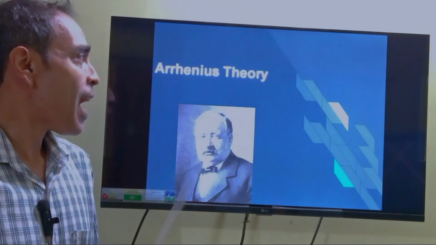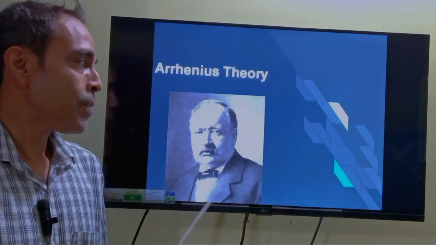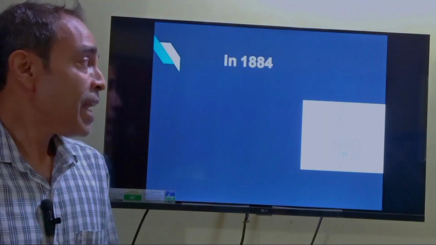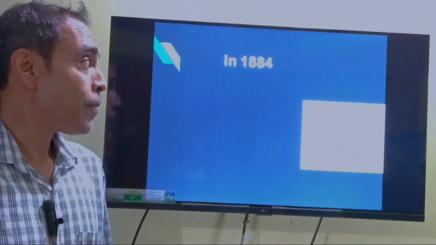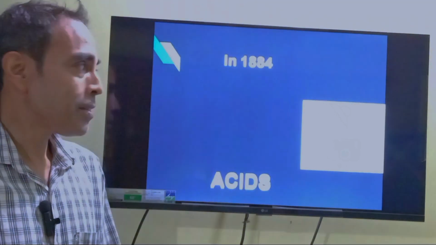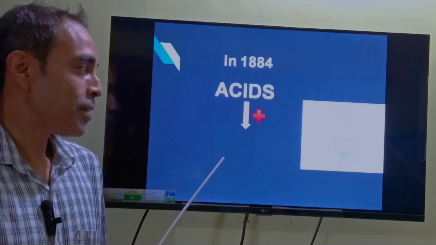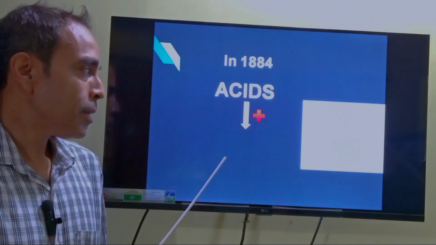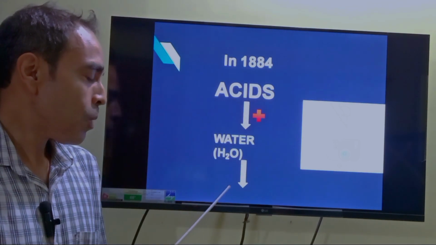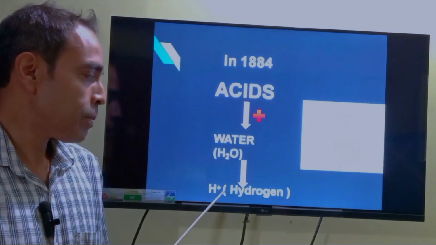Number one is the Arrhenius theory. Now what is the Arrhenius theory? This was given by a famous Swedish physician named Svante Arrhenius in 1884. Remember 1884, he defined acids as substances which, when they react with water, give rise to hydrogen ion. So remember, one thing is very important: the hydrogen ion is an acid. It gives the hydrogen ion.